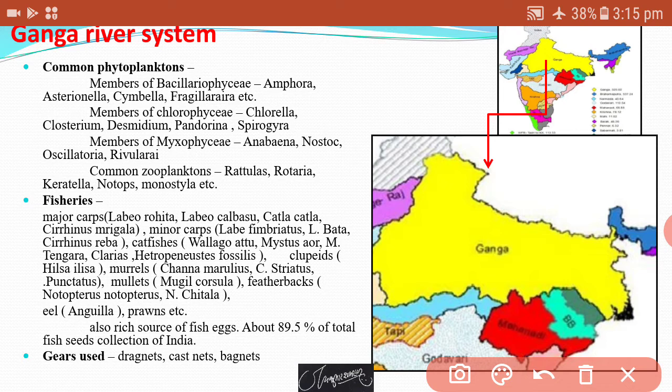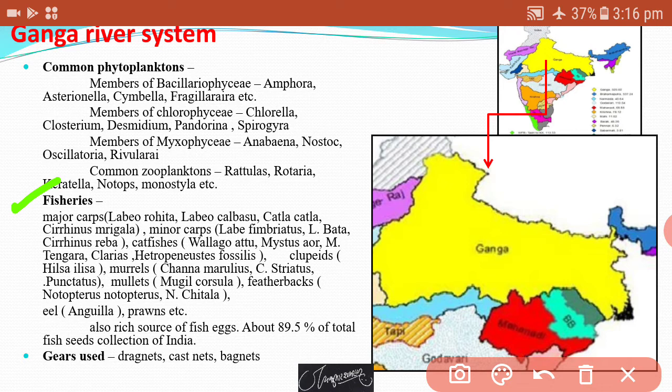Then we see about the fisheries. Which type of fish species are found in the water of the Ganga river? When we see the fishery, we find that the Ganga river system supports a large number of commercially important fish species, that is major carps, minor carps, some catfish, then murrels, clupeids, mullets, featherbacks. A number of such fish species are also found in this river. Besides that, there are some prawns.